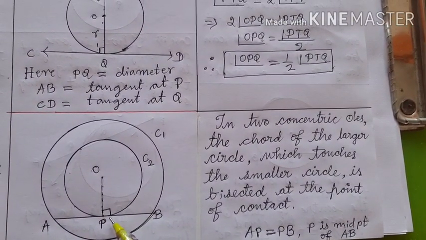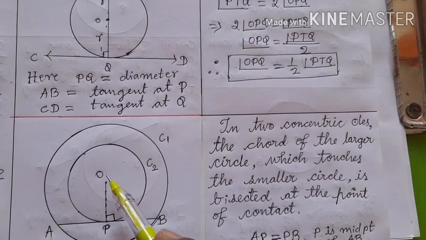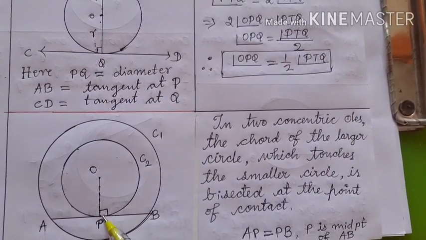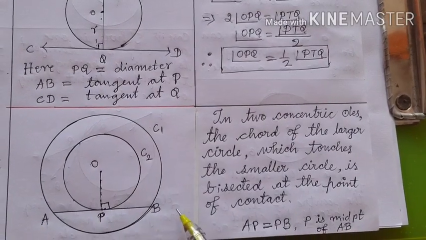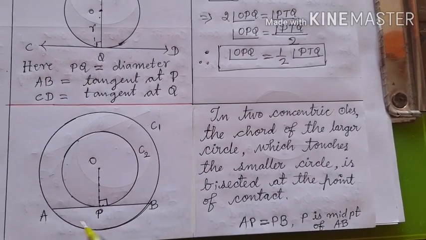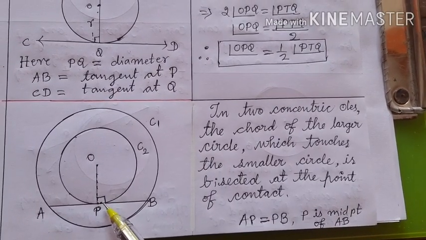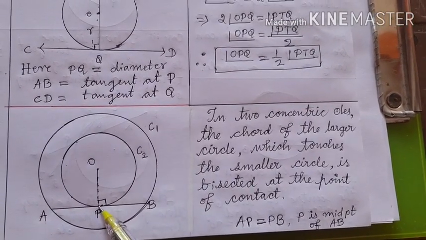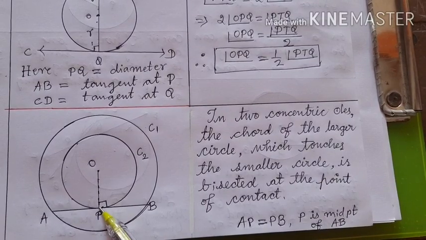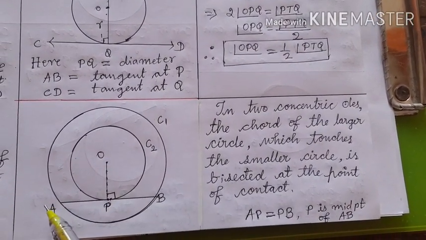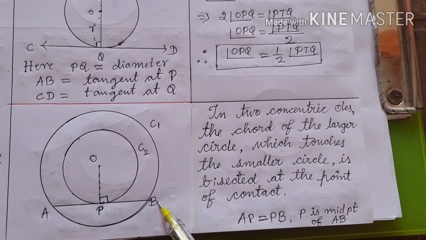If you join the center O to the point of contact P of the tangent AB to the smaller circle, you see that the radius OP bisects the chord AB.